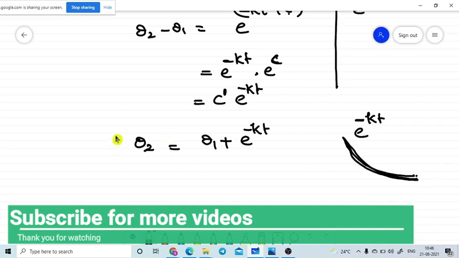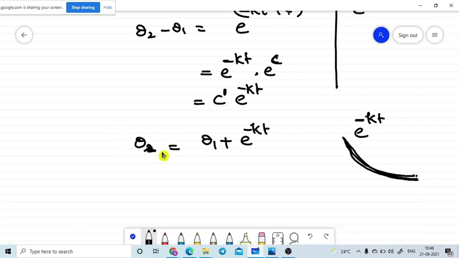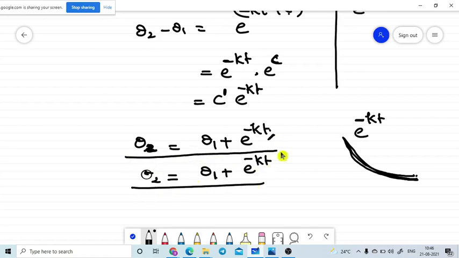So with the help of this, the temperature of the hot body at a given time t, you can easily find out. After some time we are measuring this, so we can easily find theta 2 with e power minus kt. With this you can find the hot body temperature after some time. This explanation tells about Newton's law of cooling, the temperature of the hot body after some time. We need to remember this, it is very important for the next topic.